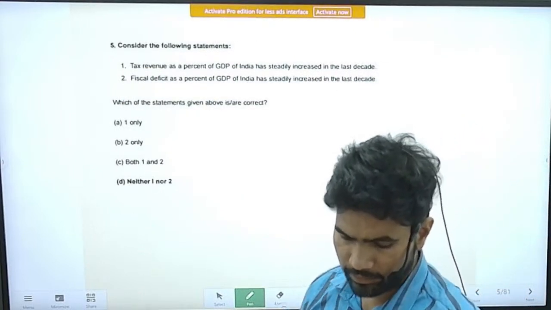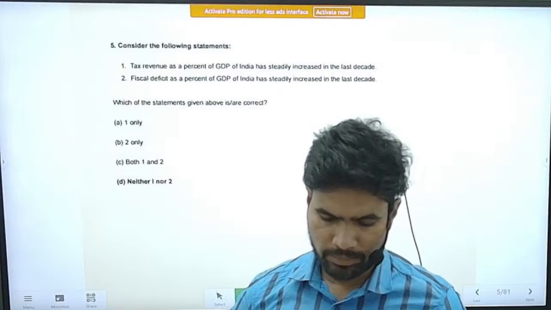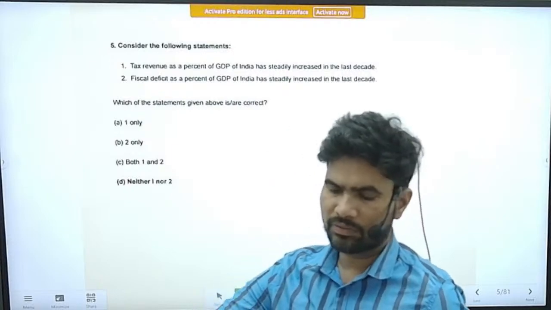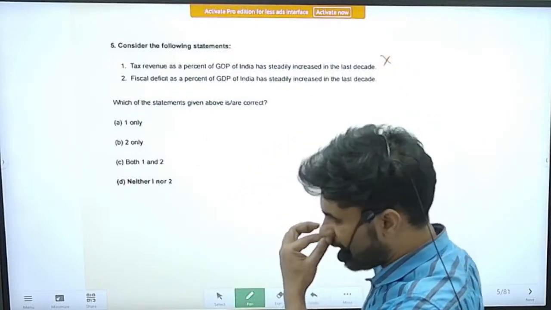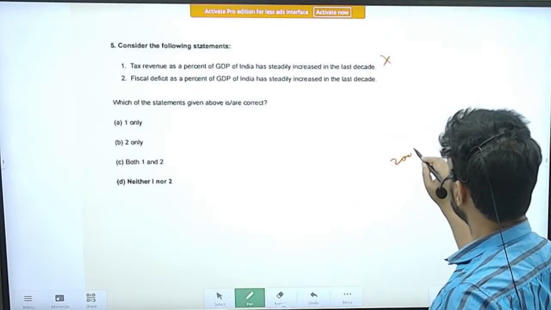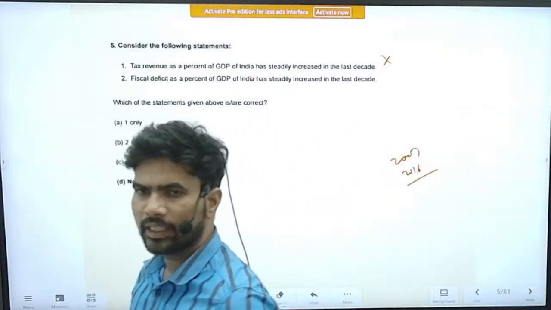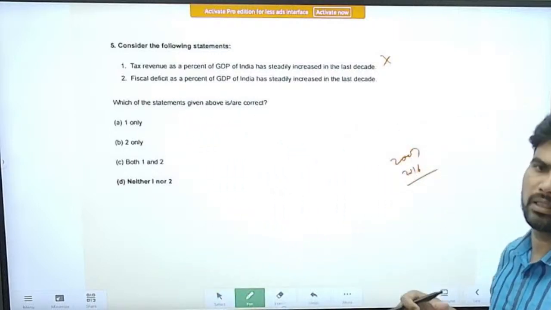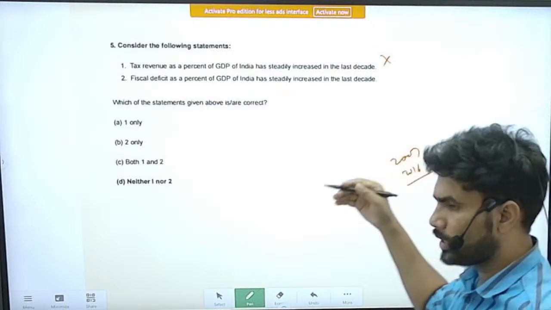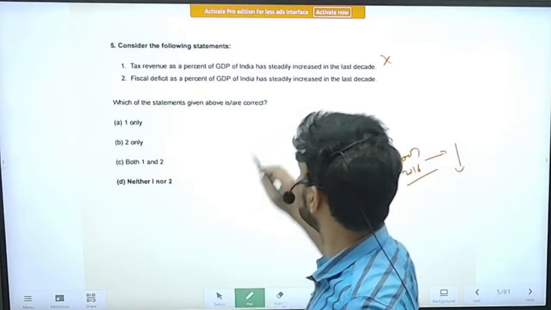Question number 5. Consider the following statements. Statement 1. Tax revenue as a percentage of GDP of India has steadily increased in the last decade. This was an incorrect statement because the last decade in this question means the period between 2007 and 2016. Because of the recession and the failure of various banks in the USA, the recession impact was there in India also. So tax revenue as a percentage of GDP has actually gone down due to recession. So this is an incorrect statement.